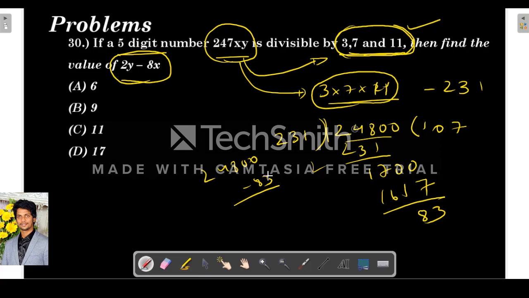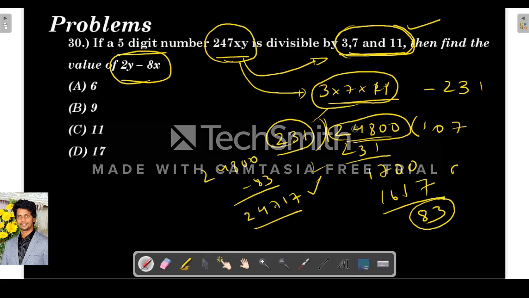So when we subtract 83 from 24700, the resultant number is 24617, and this is divisible by 231, because when we subtract the remainder from the dividend, it will be divisible by the divisor, because the remainder will then be 0.